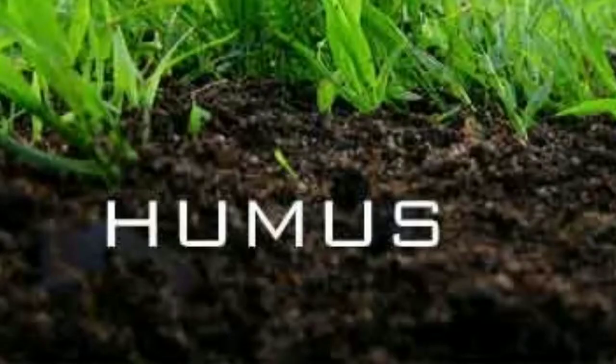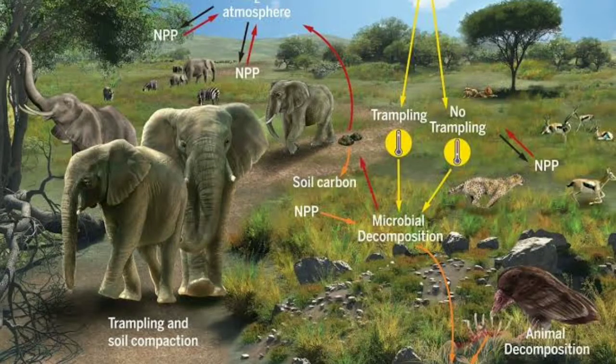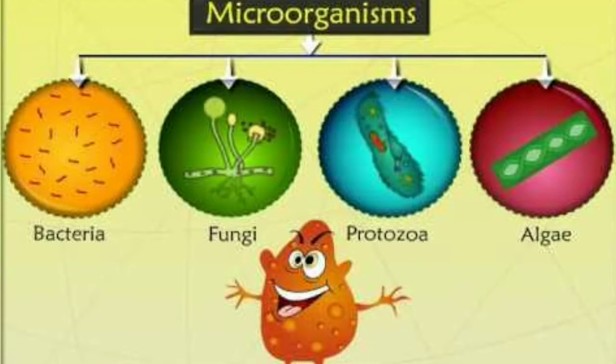As we have discussed, soil consists of remains of dead and decaying plants and animals. When these plants and animals are decayed, they are decayed by the action of microorganisms like bacteria, fungus and protozoa.